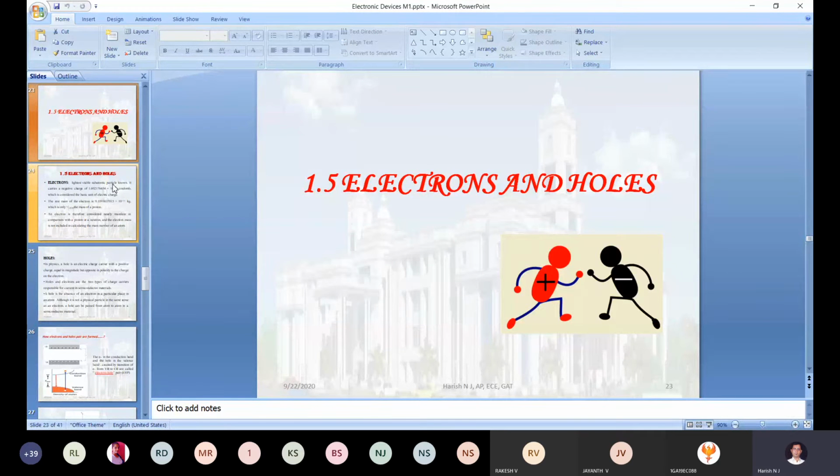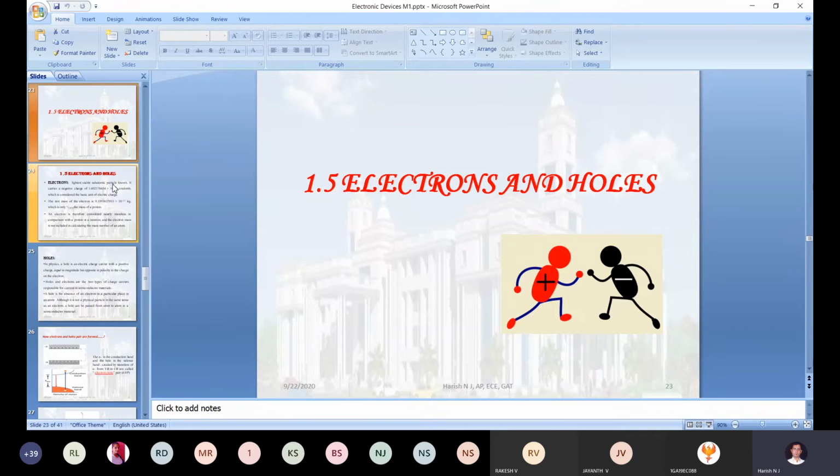For gallium arsenide, the energy gap will be 1.3. For silicon, the energy gap will be 1.2. For germanium, the energy gap will be 0.73 electron volt, something like that. One thing we got to know is that the energy gap is never zero. It never goes to zero in a semiconductor. Only this information we collected.